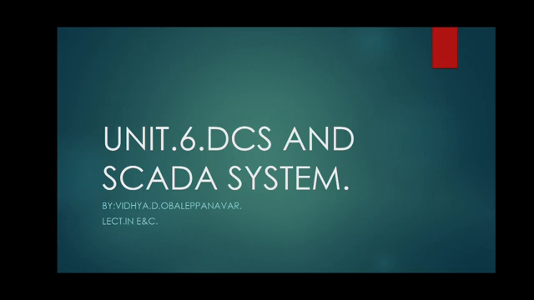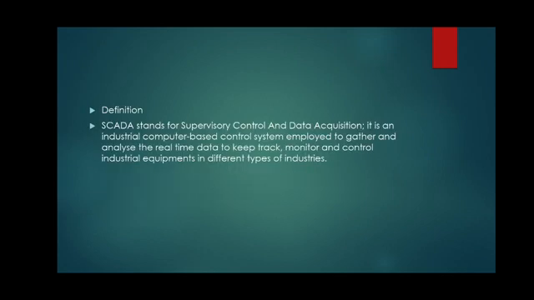So in this video, I am going to discuss the important questions of Unit 6 for the subject Industrial Automation. The name of this chapter is DCS and SCADA system. Now this unit is for 20 marks. So for part A, 5 marks 2 questions, and for part B 10 marks 1 question. So let us start with the important questions related to this chapter.